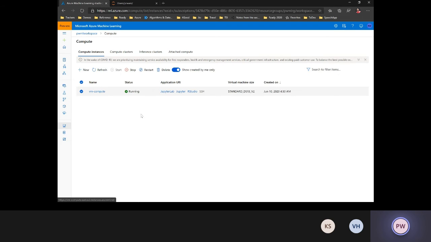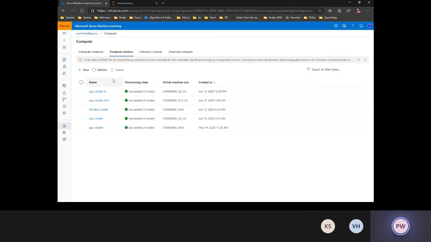Now you can create a VM of any size and run jobs on it, but in some scenarios you might need larger than just a VM's capacity. You may need a cluster of VMs. That's when the compute cluster comes up. So let's say I'll just pick this GPU cluster.